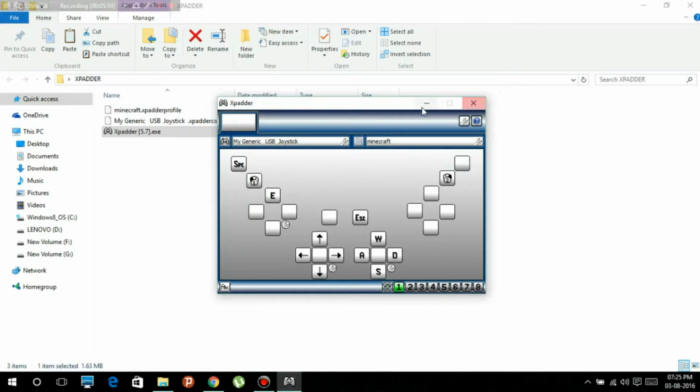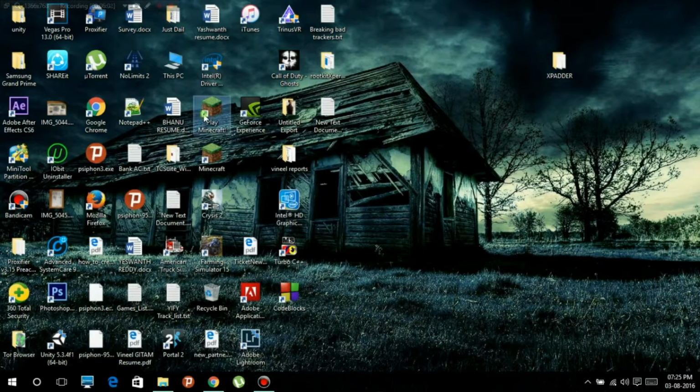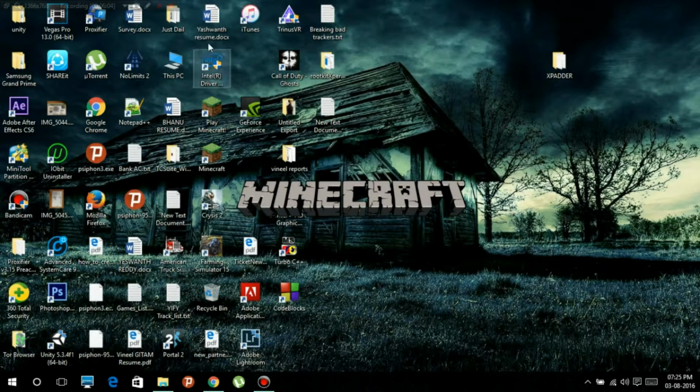Save this as Minecraft, minimize this and open Minecraft. I'm gonna play this video after I open the game. And one thing I want to say is now you can control using this generic USB connector like you can control it on your desktop too. Using sticks, I assigned the left stick as a mouse, so I'm using it as mouse.